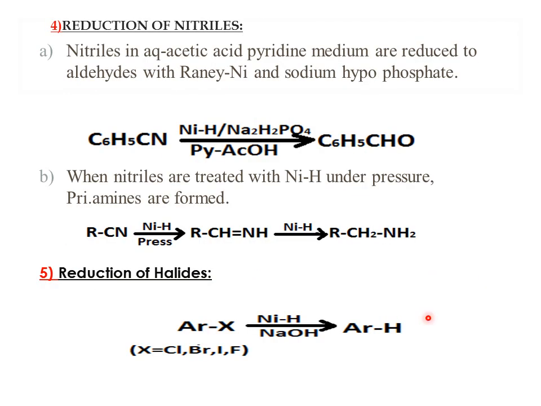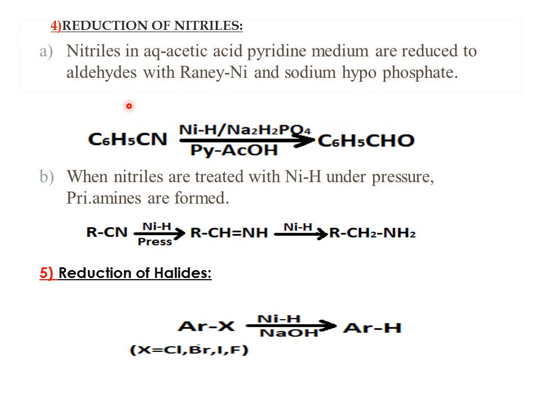Moving on to the next slide, you will see the reduction of nitriles and then the reduction of halides. In the reduction of nitriles, you again have two conditions. Here you are taking benzonitrile in the presence of Raney nickel, sodium hypophosphite, in pyridine medium, that is your base medium, and acetic acid. What happens here is that this nitrile group gets reduced to the aldehyde.